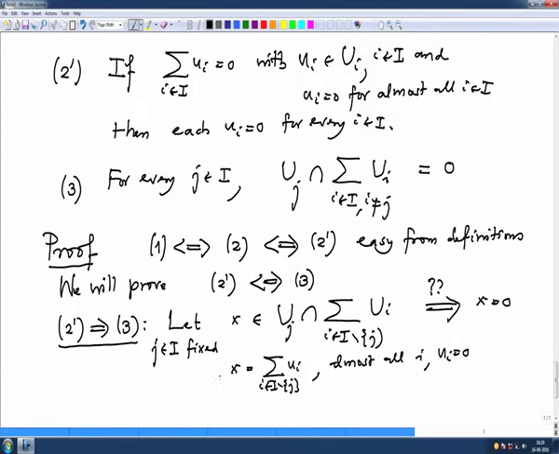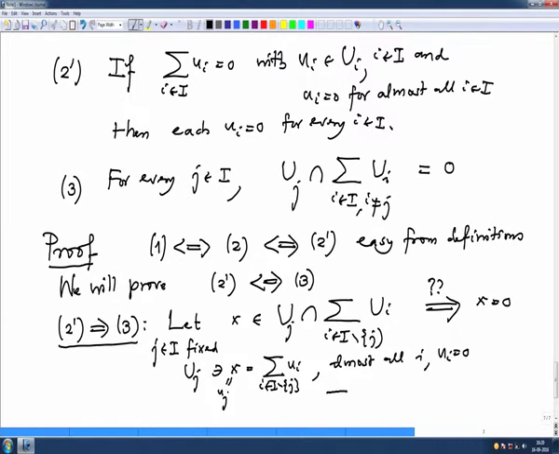On the other hand, this is also in Uj because it is in the intersection. So, I can call it uj and shift this to the other side.